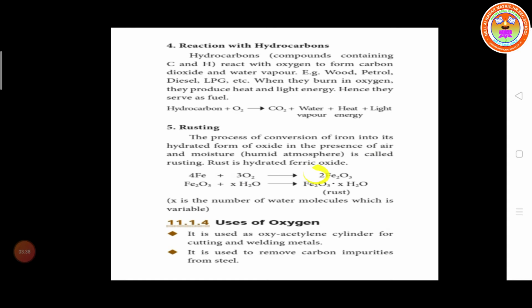The 2 in front is common for iron as well as oxygen. So 2 is multiplied with 3, 2 into 3, 6. So the oxygen subscript you have to put 3. So 6 oxygen. 2 Fe2O3 is the formula of rust. What is the name? Hydrated ferric oxide.